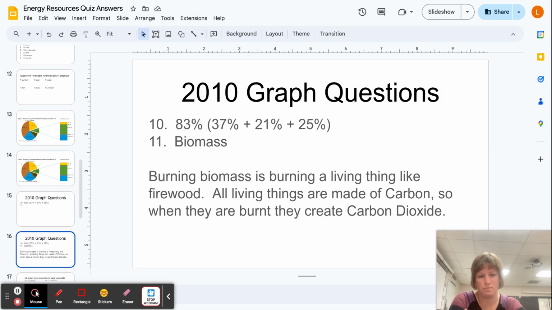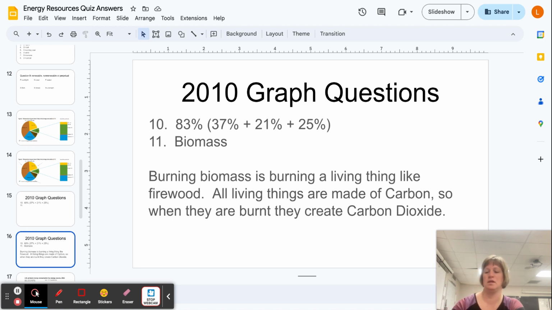Now, here's why it's similar. So, biomass is similar to burning a fossil fuel because it's burning a living thing, and all living things are made of carbon. So, when they're burnt, it creates CO2. If you want to shorten that, I'm okay if you just say it creates CO2 or it comes from a living thing, but that's the full explanation.